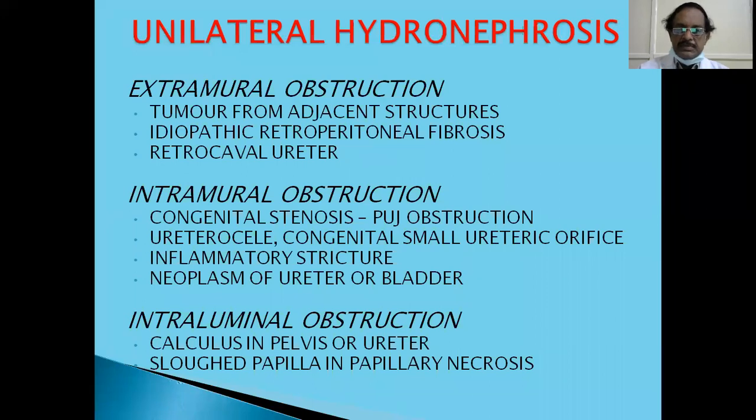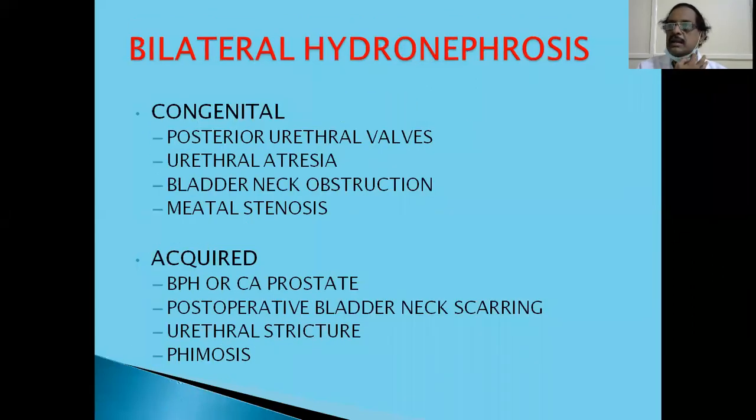Then intraluminal obstruction, in the calyces, pelvis or ureter. Ureteric stone is the commonest cause of unilateral hydronephrosis. And sloughed papilla and papillary necrosis in diabetes mimic a stone to cause gross dilatation of the ureter and pelvicalyceal system. Then bilateral hydronephrosis is due to a different etiology, because both the ureters and pelvic systems are dilated. The cause has to be peripheral.